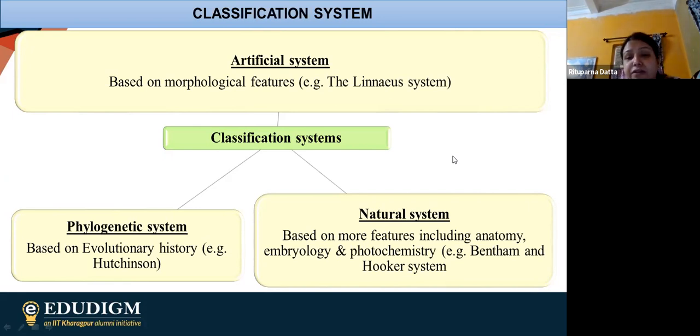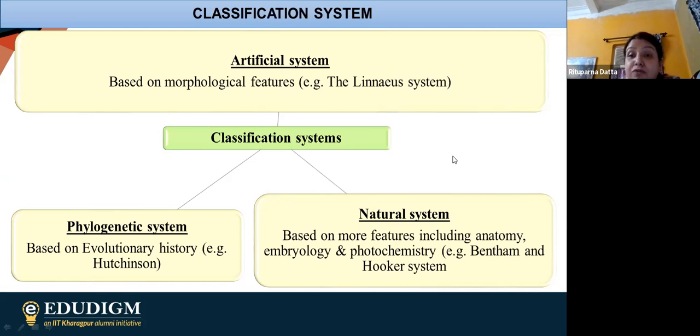Finally, the next one is known as the natural system. It is based on features including embryology and anatomy. Anatomy means the internal structure, so morphology means external features and anatomy means internal structure. Other than this, we are also having embryology, which is the development of the embryo.